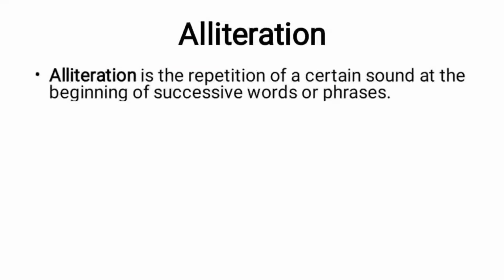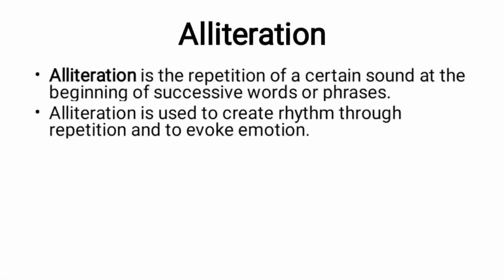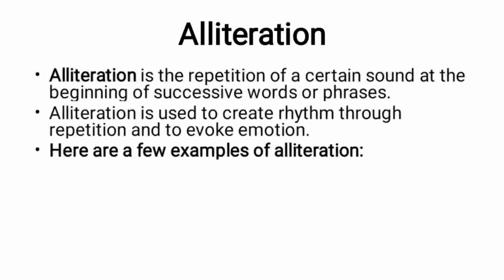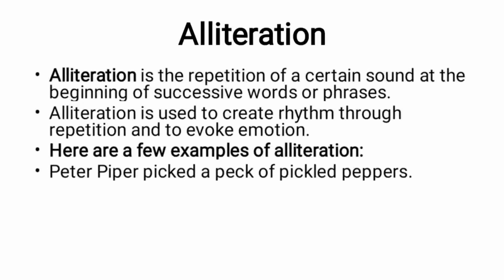Alliteration is the repetition of certain sounds at the beginning of successive words or phrases. Alliteration is used to create rhythm through repetition and to evoke emotions, especially in poetry. For example, Peter Piper picked a peck of pickled peppers. So P. This is the repetition of P sound.